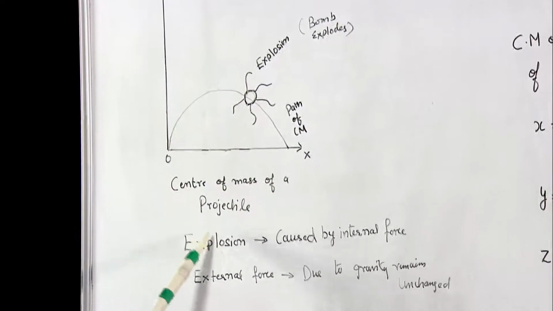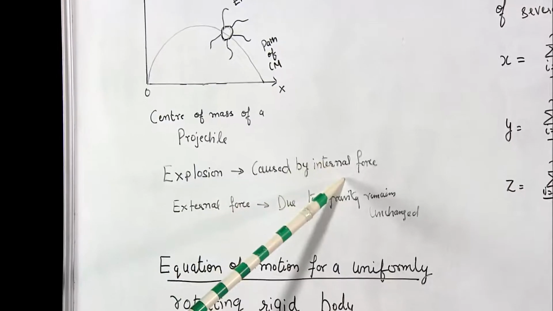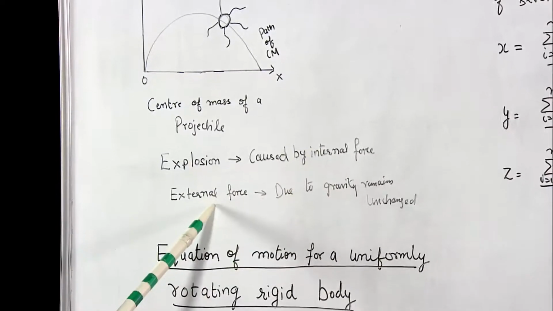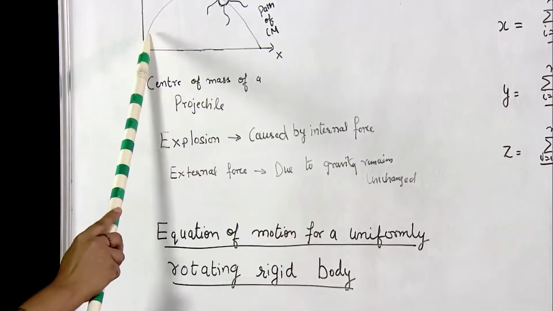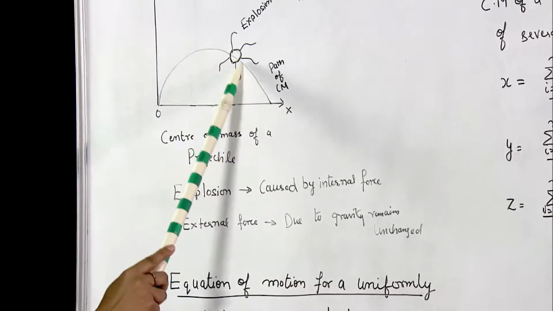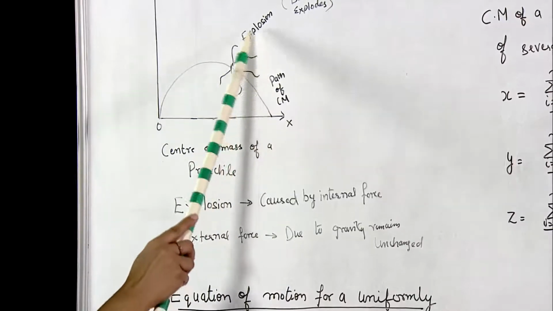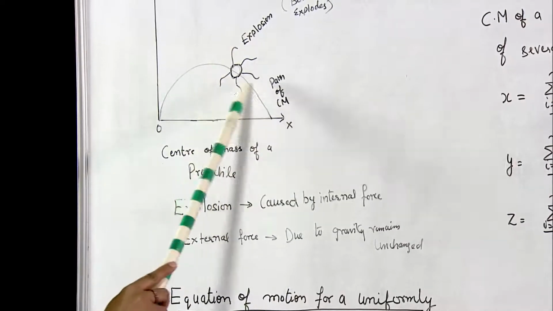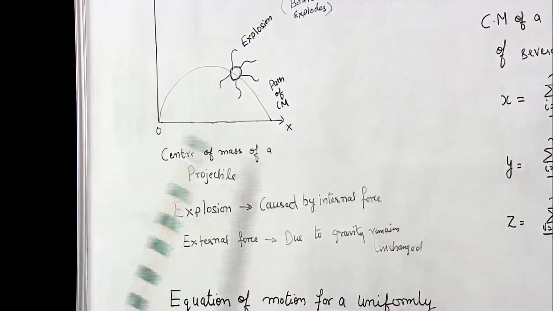Here, there are two points to be noticed: the explosion is caused by the internal force, while the external force due to gravity remains unchanged. Therefore, the path of the CM, that is the center of mass, remains the same, even though the particles are distributed here and there in the air. That is, a parabola in case of projectile motion.